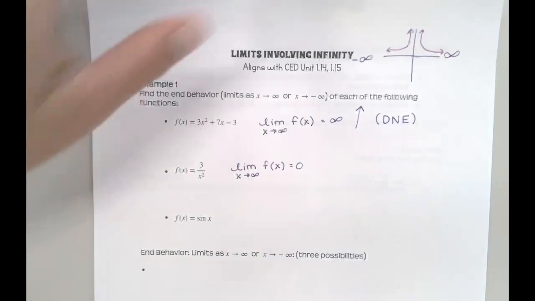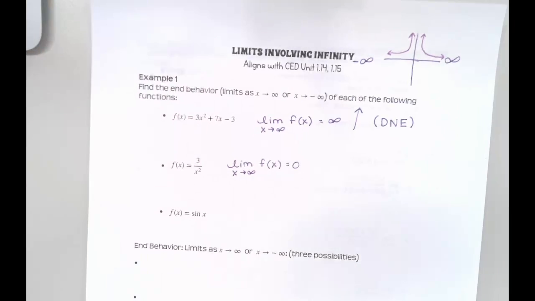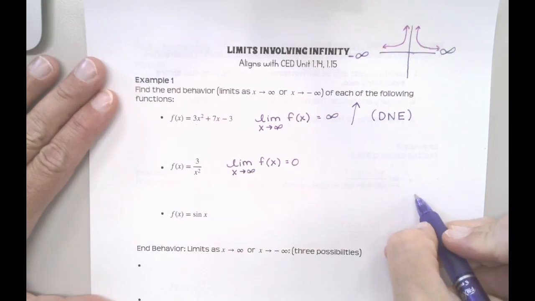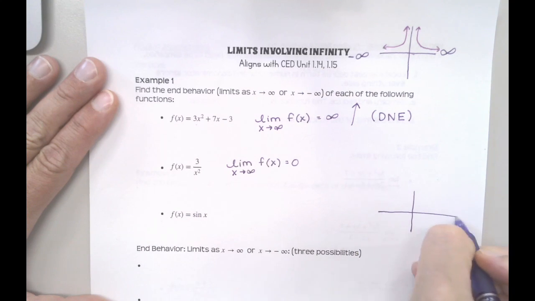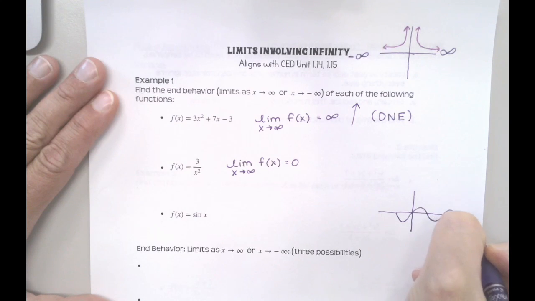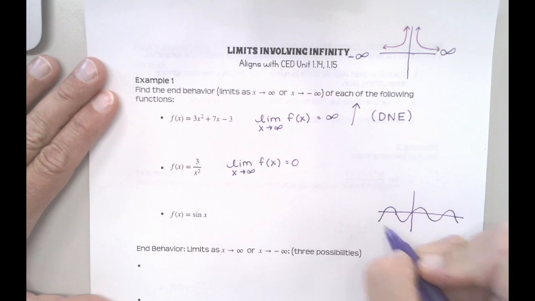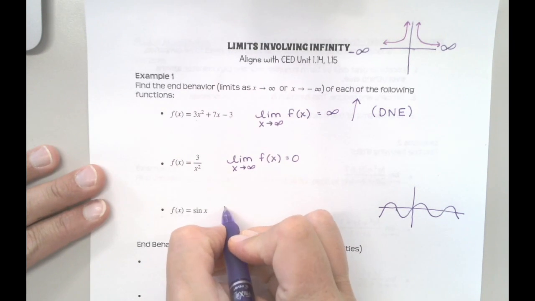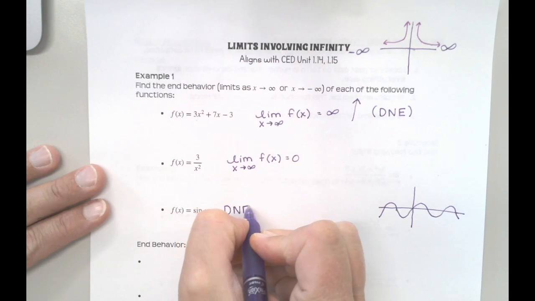And so then the third one is sine of x, and sine of x is a really tricky one, because if you think about putting in larger and larger values of x, really you're just running circles around your unit circle, okay? Or if you think about what the sine function looks like, which might be hard for you to remember, the sine function basically goes like this, okay? So your function values are just bouncing back and forth forever and ever and ever. They never get bigger, they never get smaller, they're always stuck between -1 and 1. And so this would be a situation where we would just say that the limit doesn't exist at all, okay?